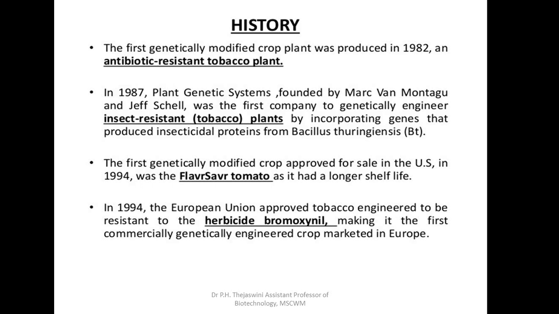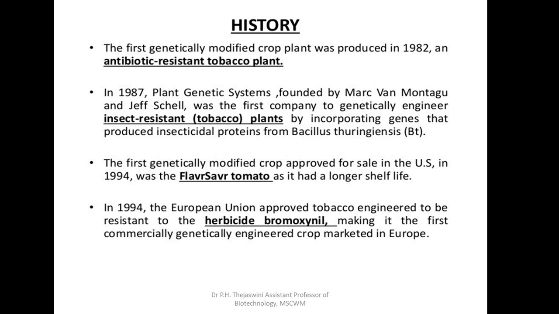Coming to the history of genetic engineering applied for improvement of crop plants, the first genetically modified crop plant was produced in 1982, that is an antibiotic resistant tobacco plant.